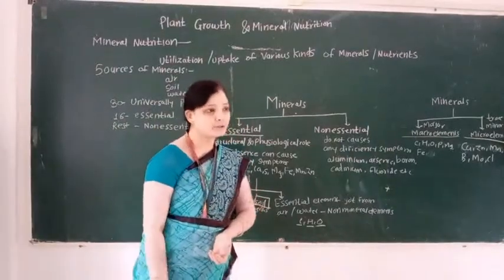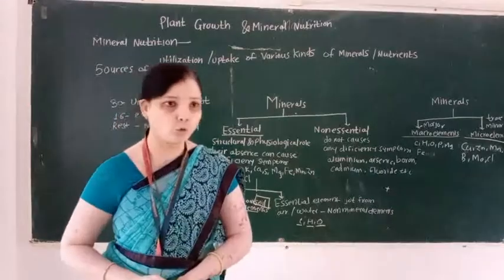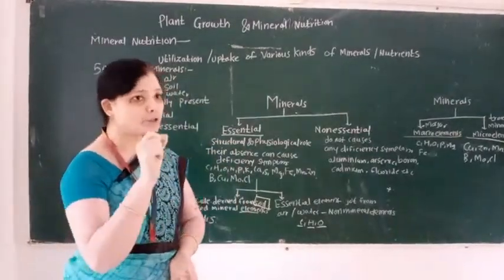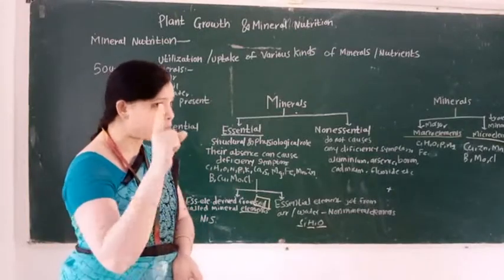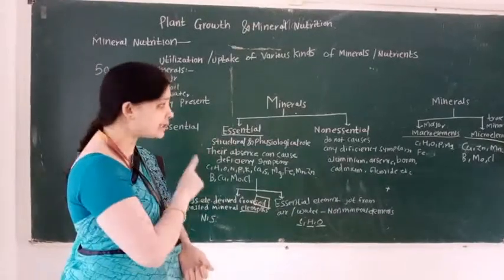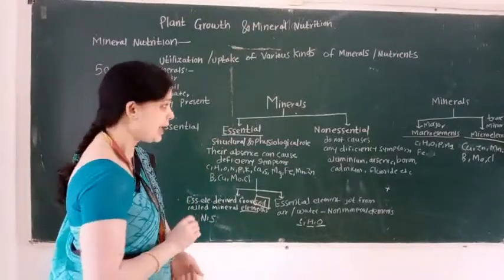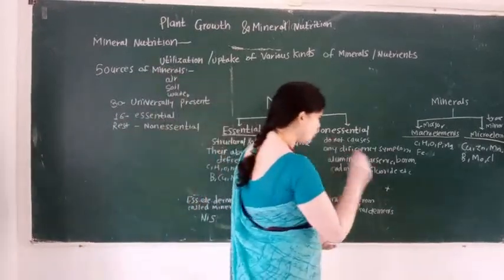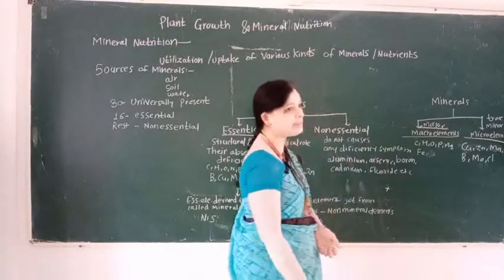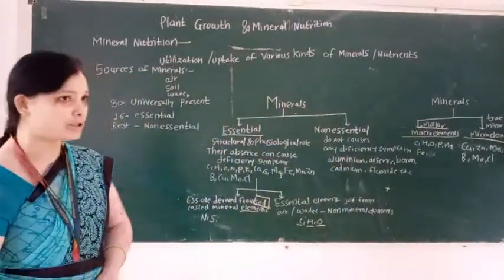What is the definition of macro element? Macro means the plant requires a large amount of the element for proper growth and development. These elements are known as macro elements, and macro elements are also known as major elements.